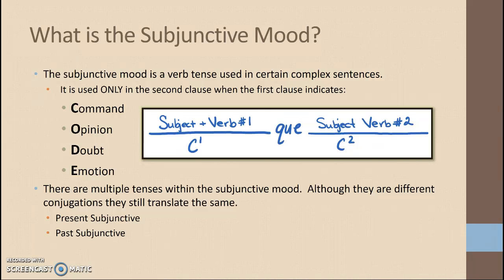There are multiple tenses within the actual subjunctive mood. You have a present tense and a past tense, just like you have already learned. However, these will be the subjunctive moods, so they're used in complex sentences.